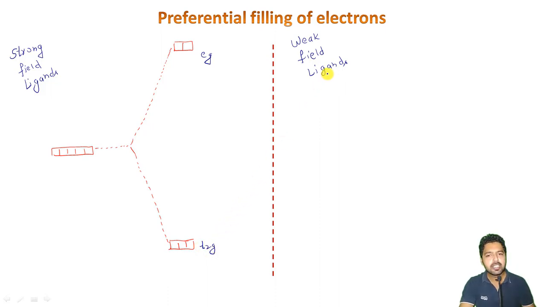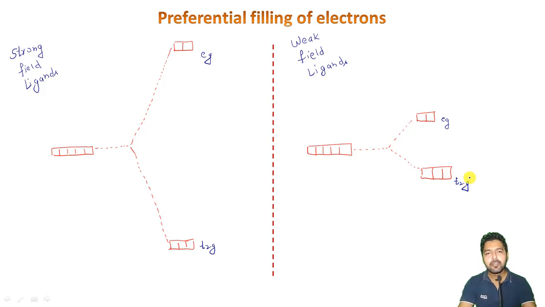Now in case the ligands are of weak field, a similar type of splitting will be there as far as the 5 degenerate orbitals are concerned, but this time the magnitude of the splitting will be quite less, such that I can show the EG orbitals like this and the T2G orbitals lying here like this. Okay, let me write here the EG, and this is my T2G set here.